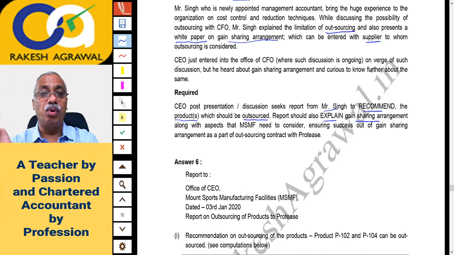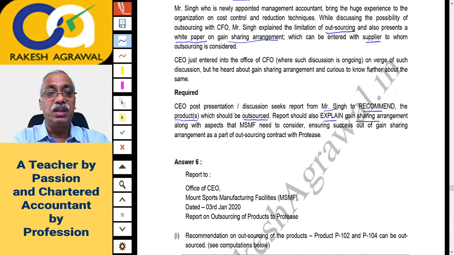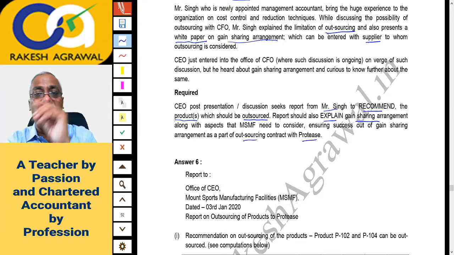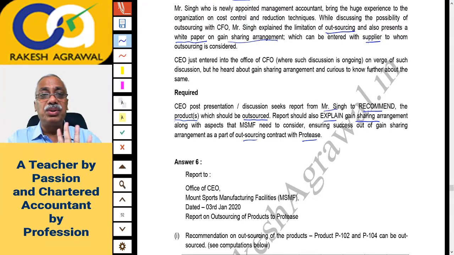In that report, in which you recommend the products to be outsourced, you will also explain the gain sharing arrangement, along with the aspects that MSMF needs to consider to ensure its success as part of the outsourcing contract with Proteus. So the second part is about comparison, comparing outsourcing with the gain sharing arrangement. That would be again a theory report. The main mathematical calculation here is the recommendation of which product to outsource.